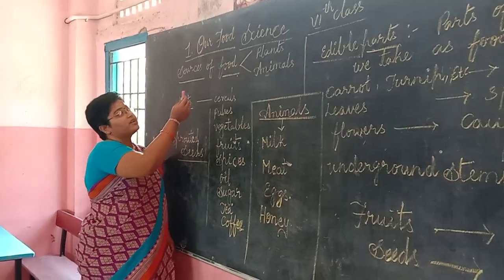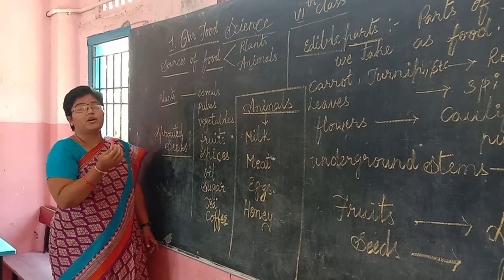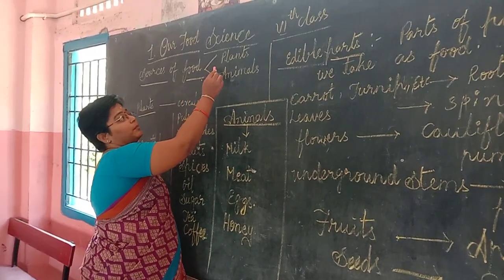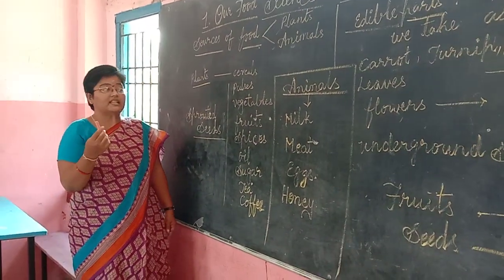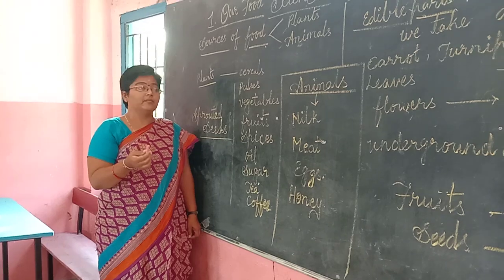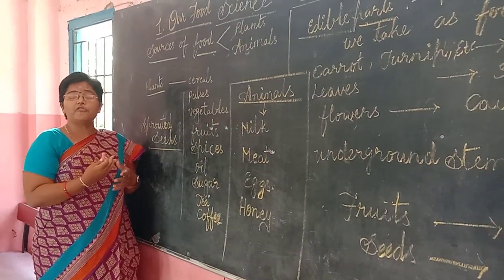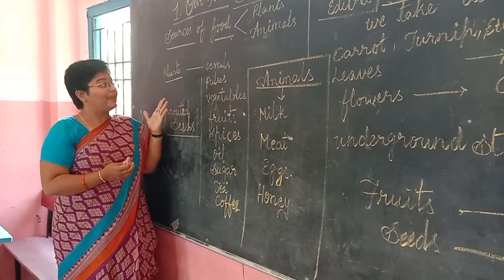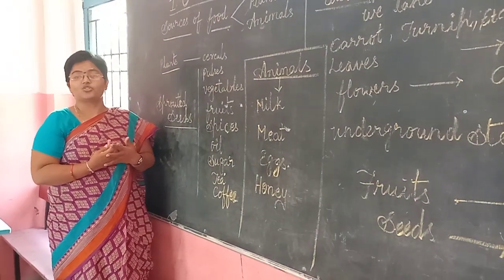Students, yesterday we discussed our food. Today we are going to know more about sources of food. We learned yesterday that plants and animals are the main source of food. That is, we get food from plants as well as animals. So what food products are obtained from plants as well as animals? That is our today's topic.